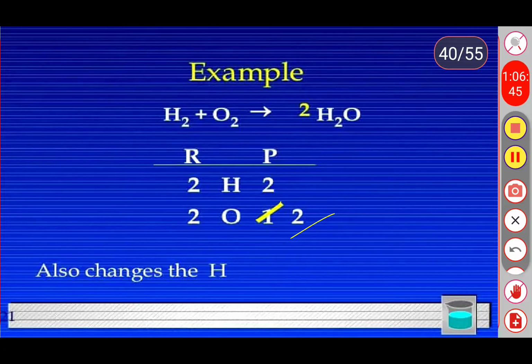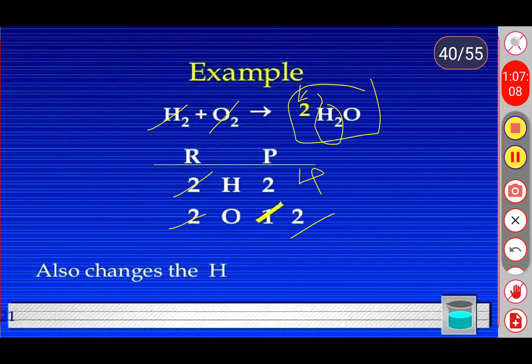So 2 hydrogen atoms are present in the part of the reactant, and 2 oxygen atoms are present in the part of the reactant. Similarly, in the part of the product we have 2 hydrogen atoms, and this 2 also involves the hydrogen.